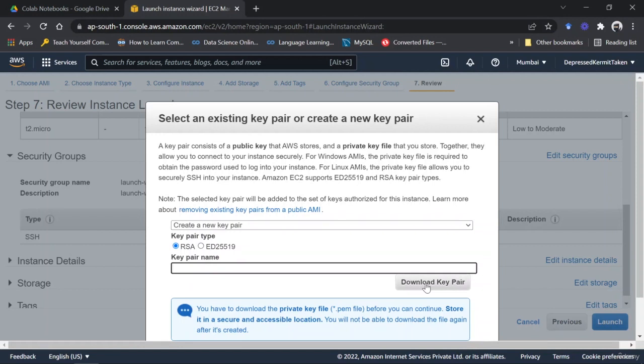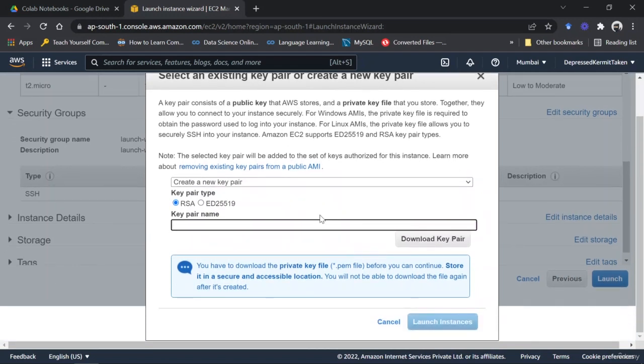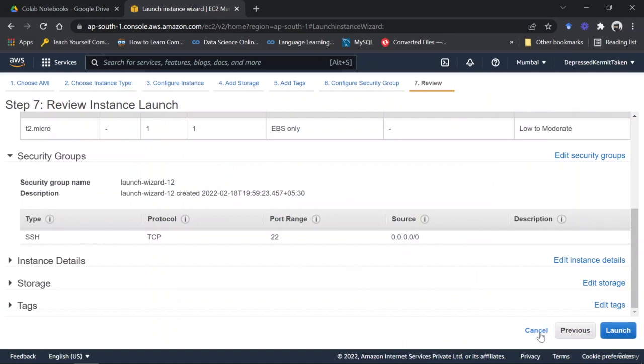Once you have done this, store the key pair file in a place where you can access it and also remember it, because this is exactly the password that would be used whenever we are trying to SSH or log in into the VM to access the VM. So be careful of that. Once you have downloaded the key pair, you would get the launch instance button ready. Just click on launch. I've already created one, right?